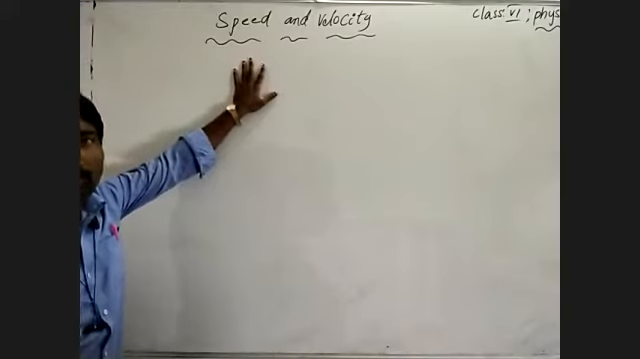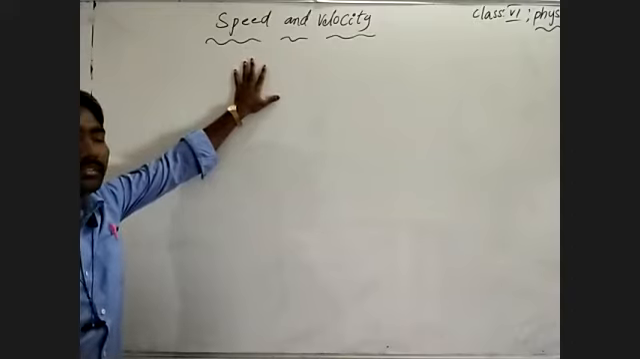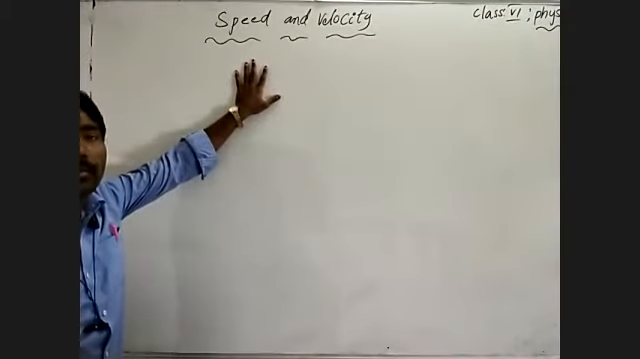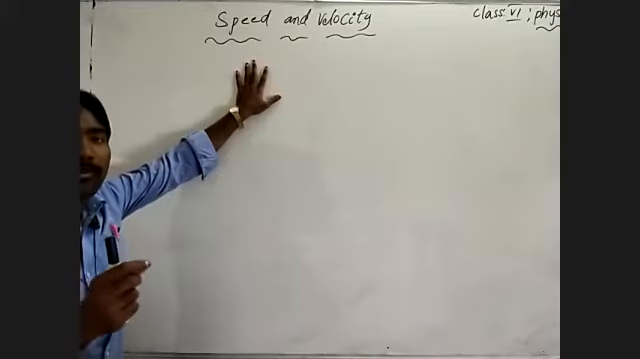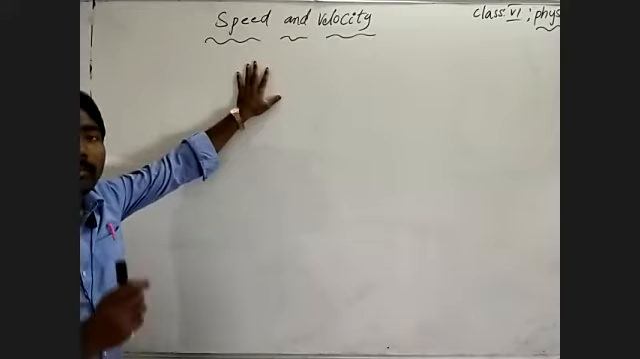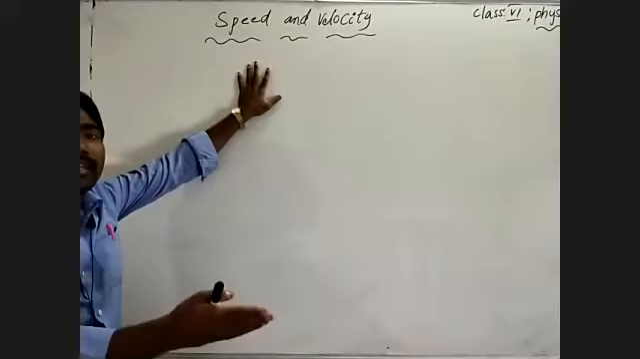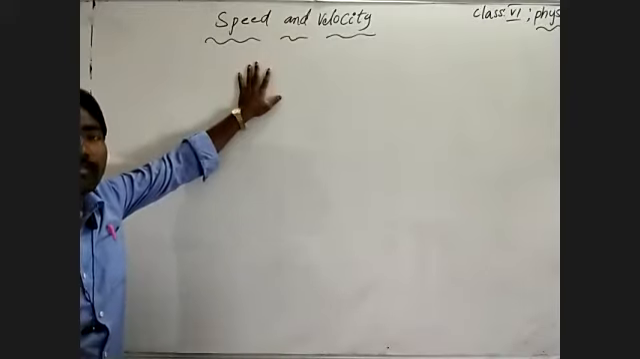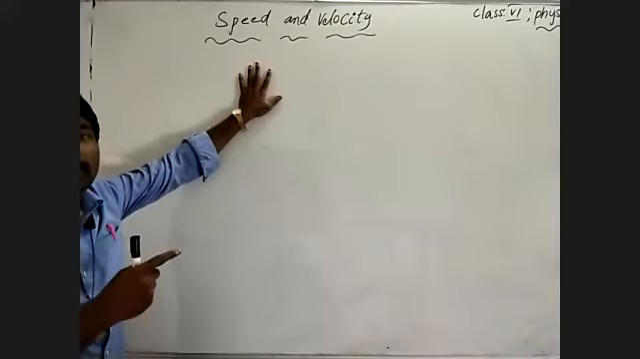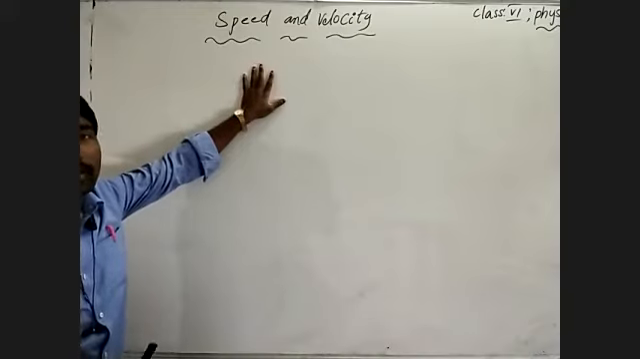So once more we have to recall what we learned about distance and displacement. Can you remember the distance? What did we learn about distance? The length covered by a body in a specified path, in a particular path. Of course, the distance measured by the length covered by a body does not depend on the direction. We discussed different types of examples.